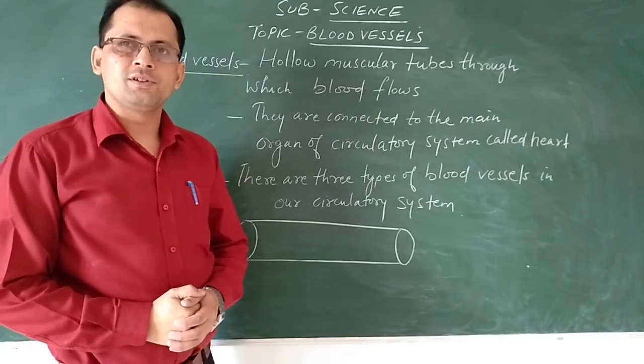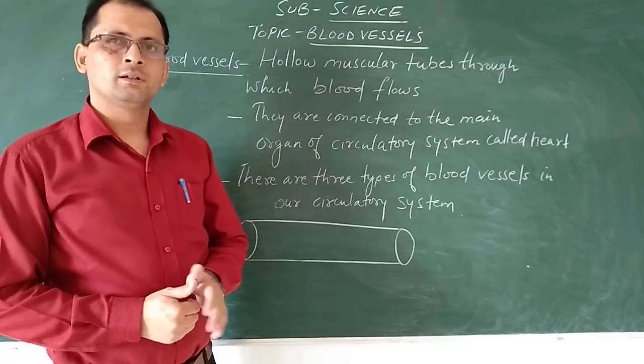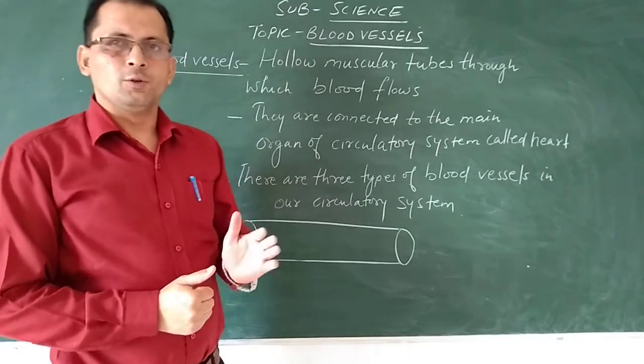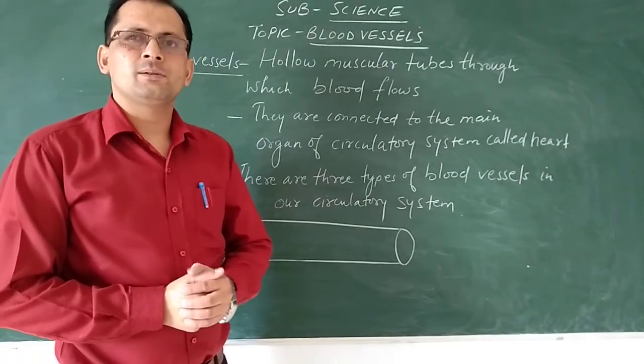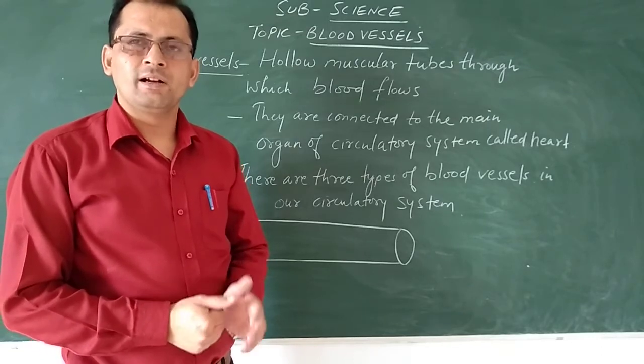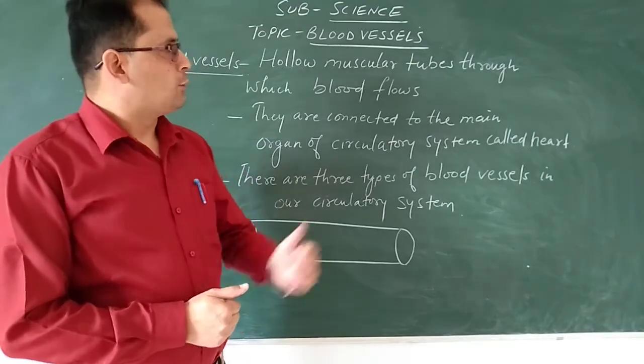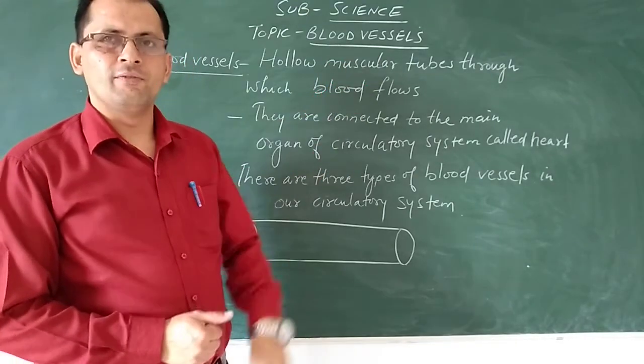Students, the topic which I am going to teach you today is blood vessels. So, you know beta, the circulatory system comprises three main parts, that is blood, blood vessels and heart. Today we are going to discuss blood vessels.